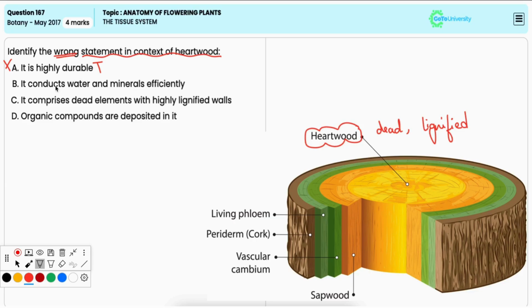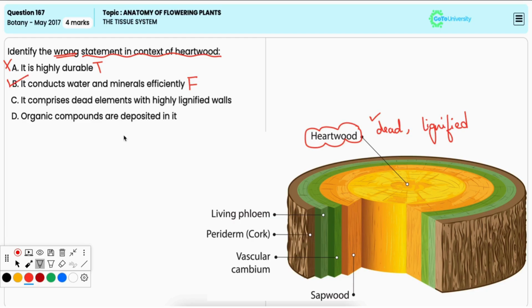Option B, it conducts water and minerals efficiently. Now, this is not true. Hardwood is non-functional for water and mineral conduction as its cells are dead and it is blocked with deposits of organic substances. Hence, it is the correct option.